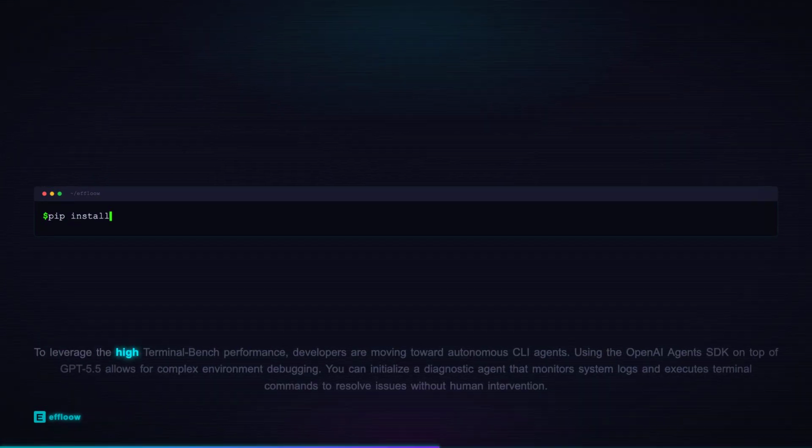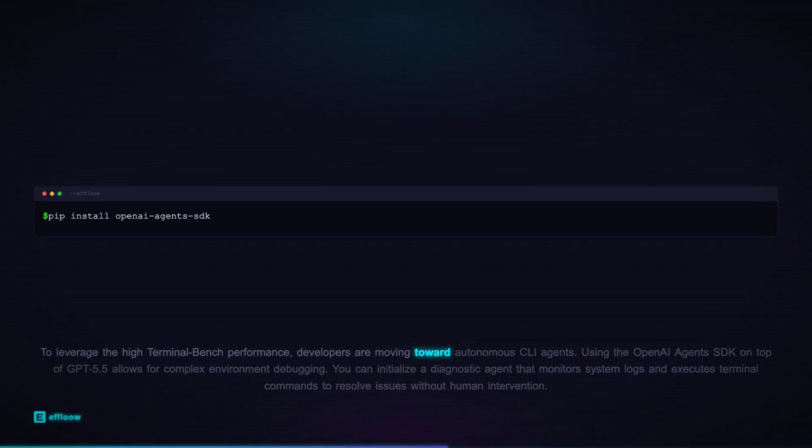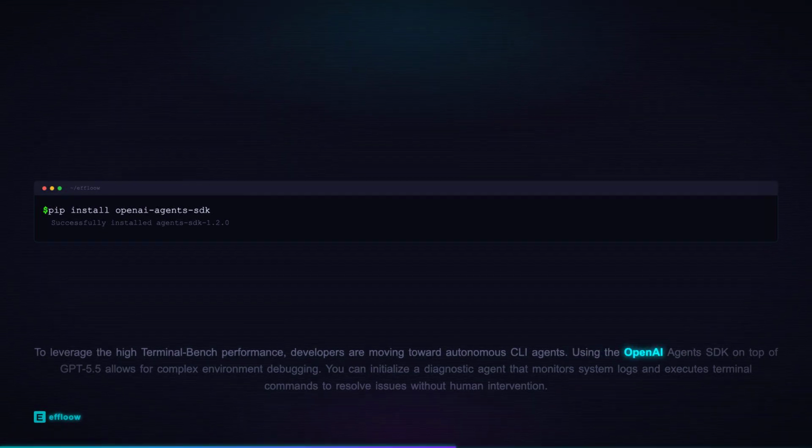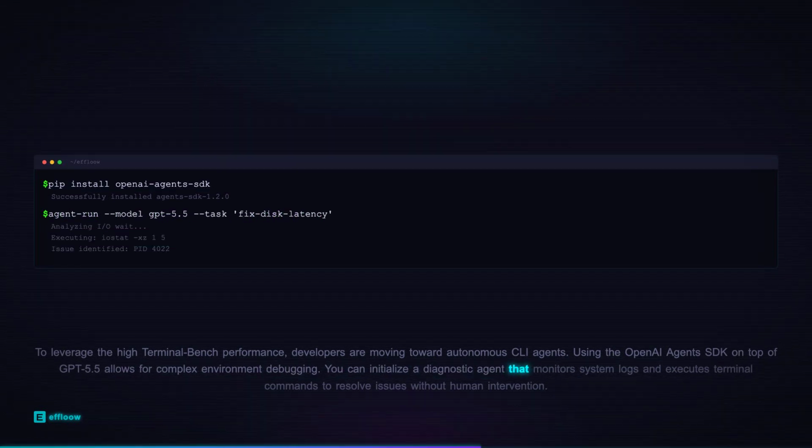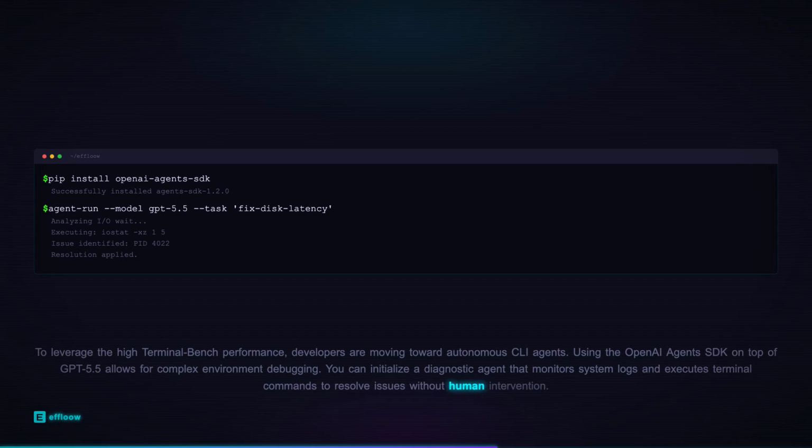To leverage the high terminal bench performance, developers are moving toward autonomous CLI agents. Using the OpenAI Agents SDK on top of GPT-5.5 allows for complex environment debugging. You can initialize a diagnostic agent that monitors system logs and executes terminal commands to resolve issues without human intervention.